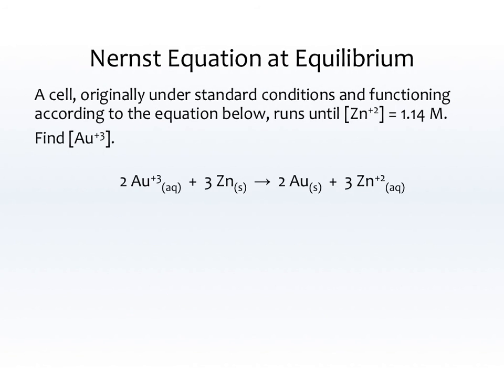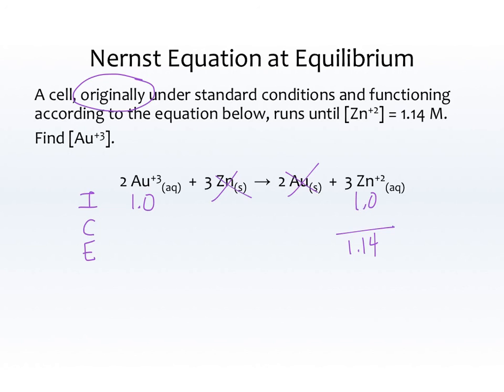All right, one last problem. A cell, originally under standard conditions and functioning according to the equation below, runs until the zinc is 1.14. Find the gold. Okay, this is going to be tricky. Originally, as in initially, it was under standard conditions. Initially, we had 1.0 of the Au plus 3 and 1.0 of the Zn plus 2, and I don't care about solids. But then it changed by some amount so that at equilibrium, the Zn plus 2 was 1.14.